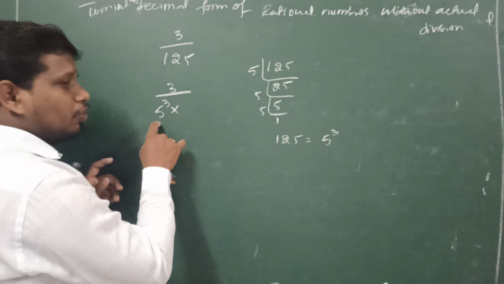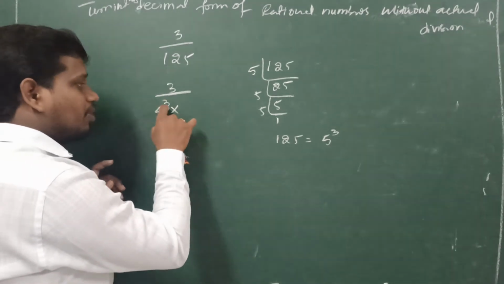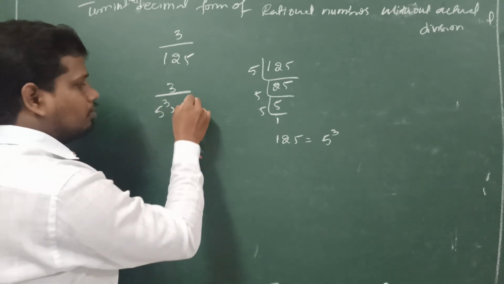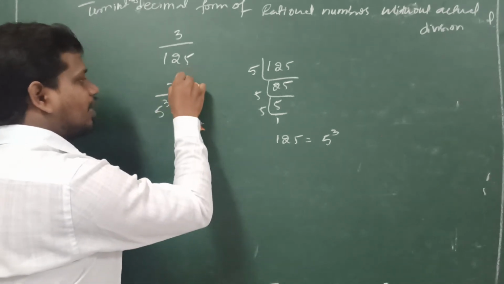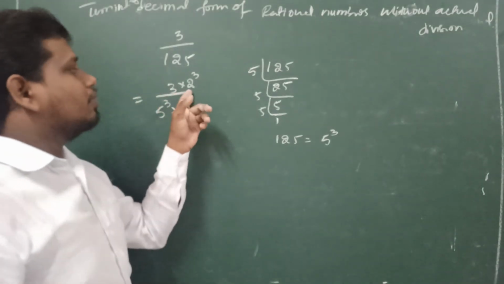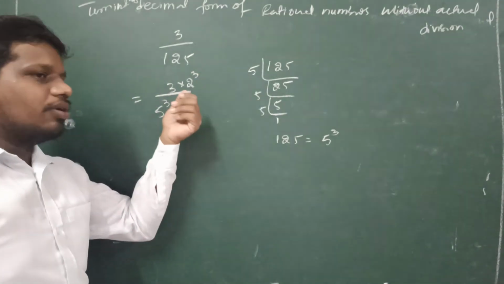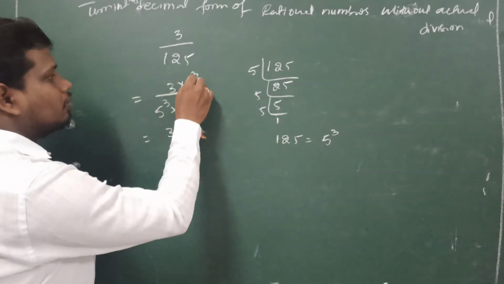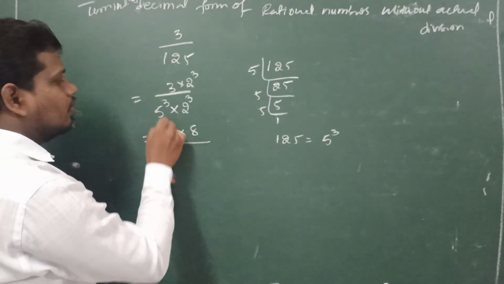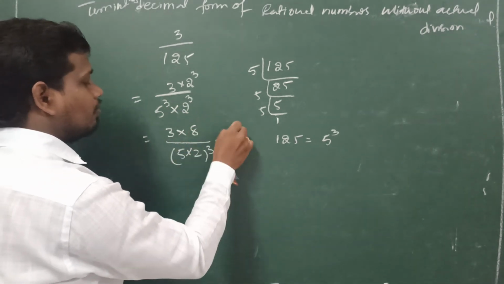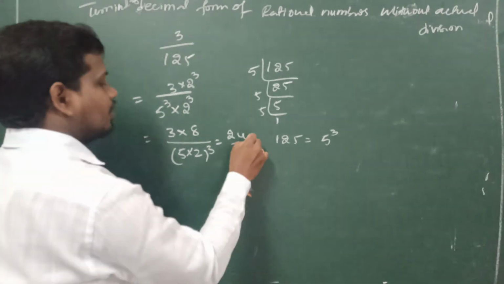So now 5 cube is there, so to get the same power of 2 we multiply the denominator by 2 to the power of 3, and to maintain the equal fraction we multiply 2 to the power of 3 with the numerator also. So now 3 into 2 to the power of 3, 8, is 24, over 5 into 2 whole cubed, that equals 24 by 10 cube.